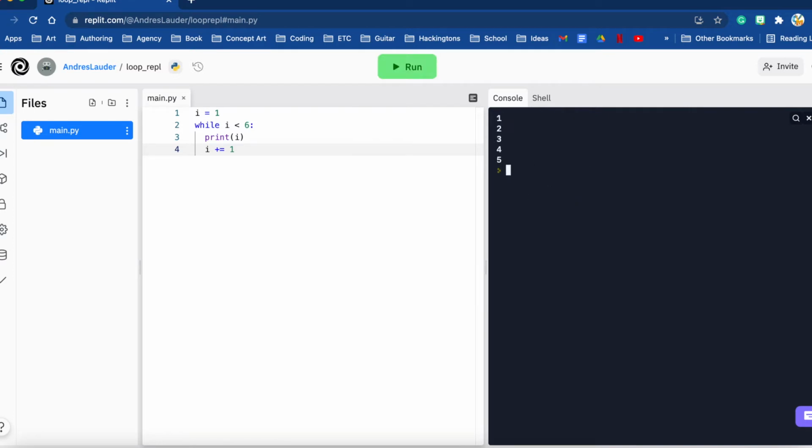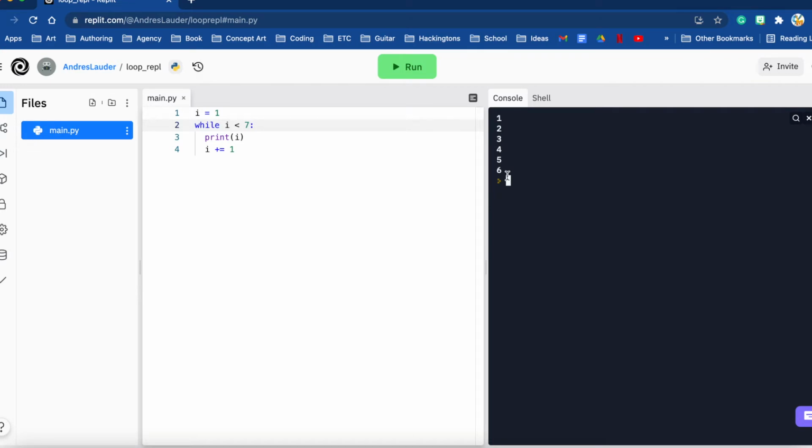So here we go. We're continuously adding on to 1, and then we're stopping at 5, right? Because 5 is less than 6, and we're telling it here if i is less than 6, loop over this. But anything greater than that, then you can't continue. So if I included a 7 here, then it would hit 6 and it would stop.